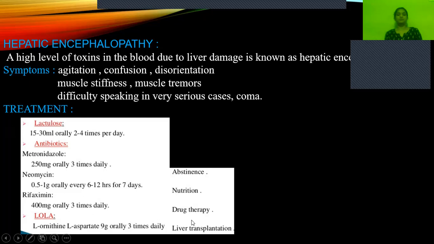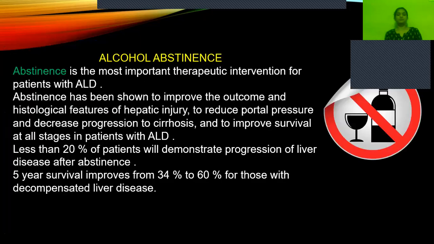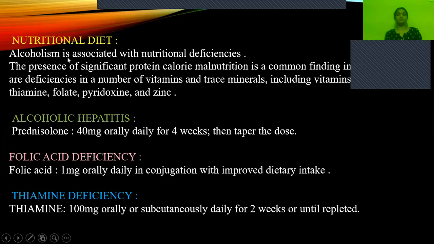When there is a severe cirrhotic condition, with almost 90% of the liver damaged, at that point we have to go for liver transplantation. So say no to alcohol. If you stop alcohol, it will decrease the progression of cirrhosis. Less than 20% of patients will demonstrate progression of liver disease after abstinence. These are the epidemiological survey outcomes.